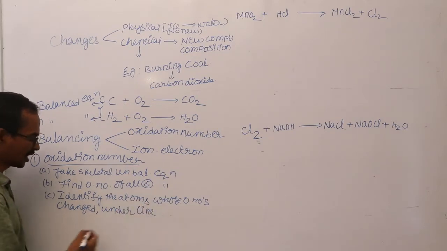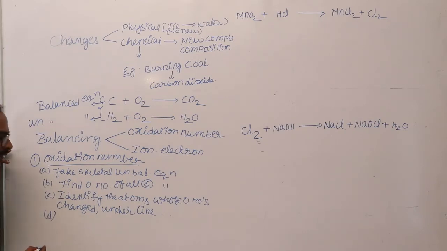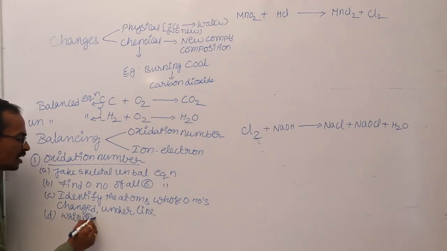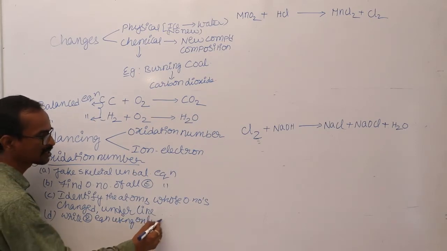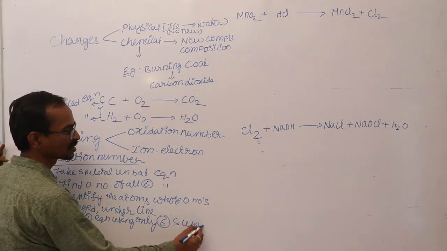After that, segregate the equation. Underline the elements and write two different equations using only the elements which undergo a change in oxidation number.